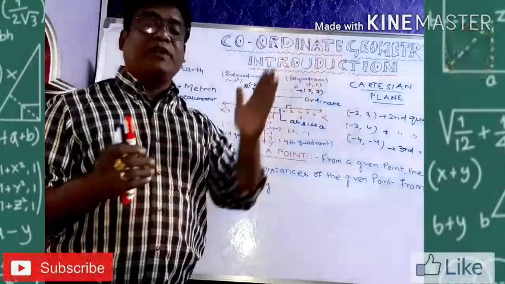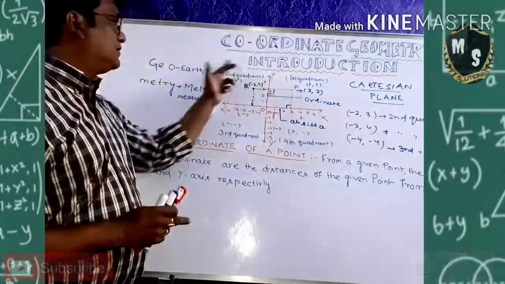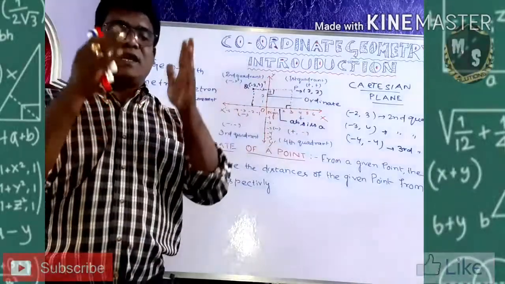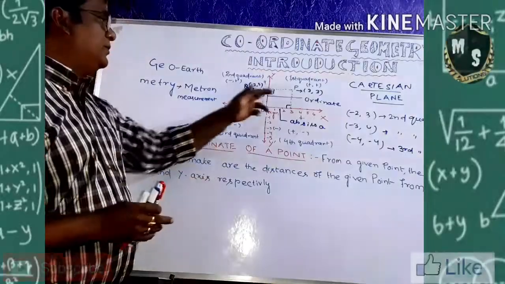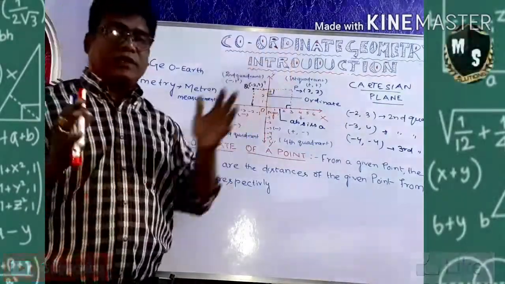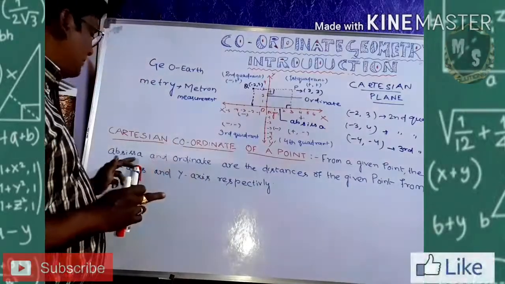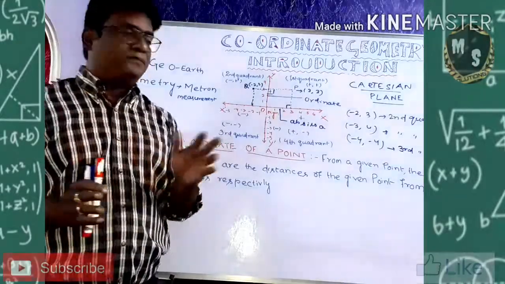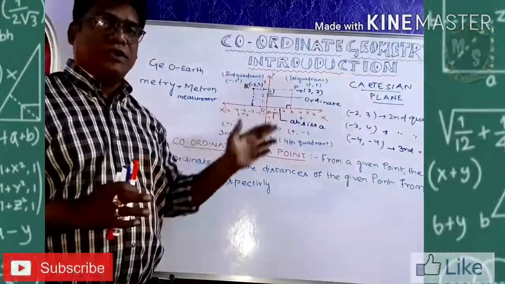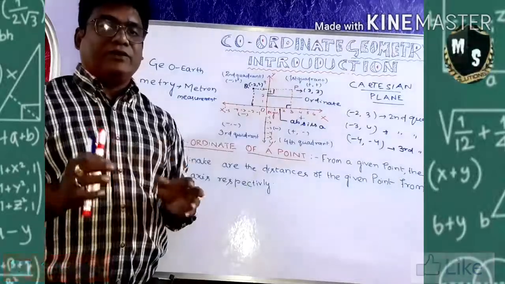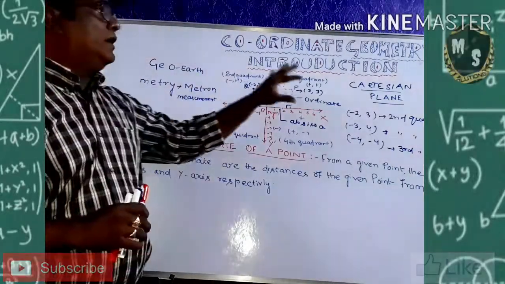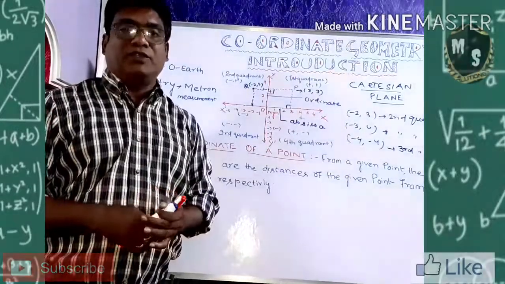Coordinate geometry means geometry in a Cartesian plane. What is a Cartesian plane? The Cartesian plane is the intersection of horizontal and vertical lines, giving you 4 quadrants. According to the quadrant, you are going to locate your coordinates. What is the coordinate? It is the distance along the abscissa and ordinate from the origin. From the origin, how much in the abscissa and how much in the ordinate, you locate that point according to their sign. So I hope you understood all this introductory part of coordinate geometry.